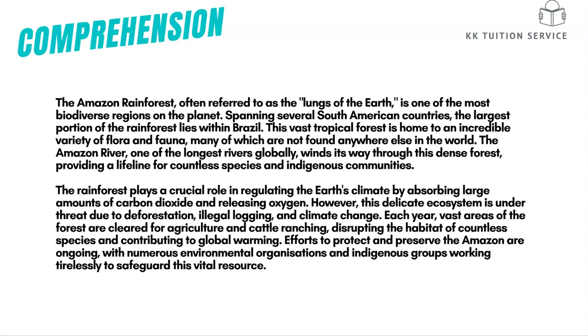If we've done some research at school, we know that people are cutting down trees. They're doing it illegally. We know that they're cutting down the forest for agriculture so they can do farming or cattle ranching. This isn't good because those animals, those types of fauna and flora no longer have their habitat, which means they end up dying. Which means we don't have enough flora, enough trees and so forth to continue regulating the Earth's climate, which is causing global warming.